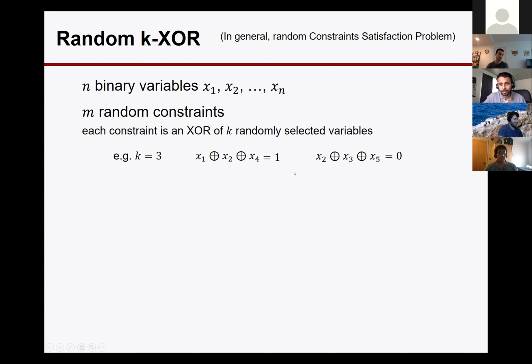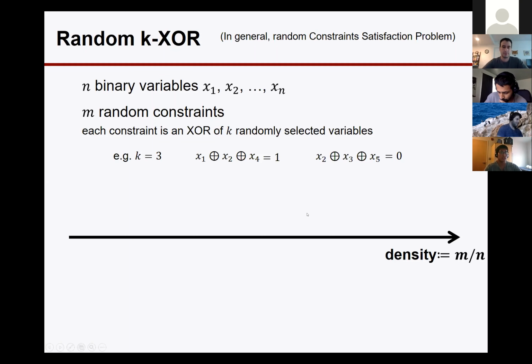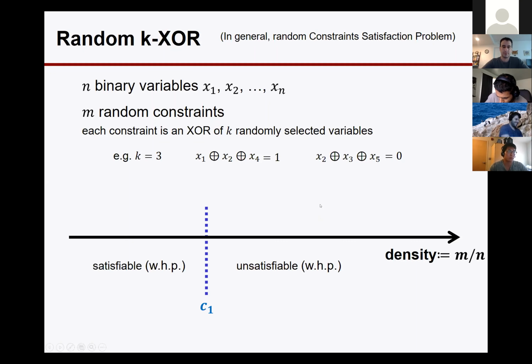These CSPs are in general well studied because of an interesting phase transition phenomenon. If you draw a plot with the density defined as m over n, there's a threshold such that below the threshold, the random constraints are satisfiable with high probability, and above the threshold, they are unsatisfiable with high probability.